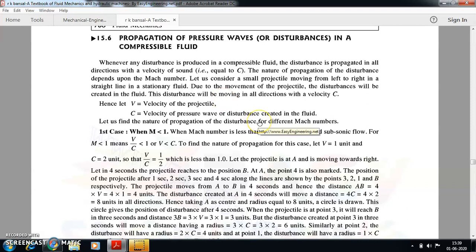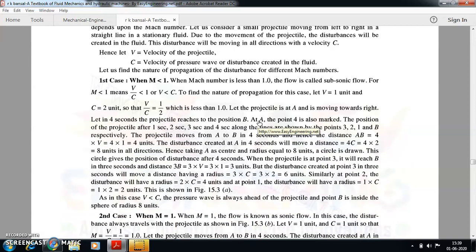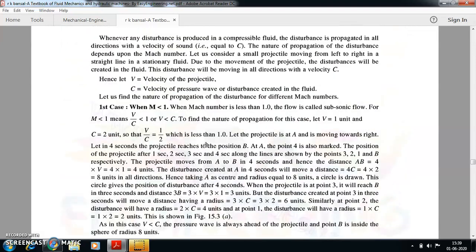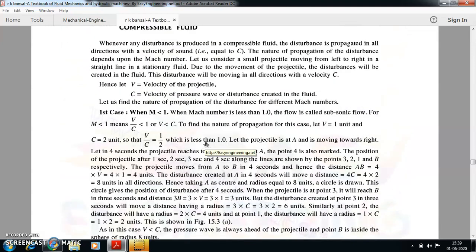So consider a small projectile moving from left to right in a stationary fluid, in a straight line. This projectile is moving from point A to point B. We are considering it in order to understand the propagation of disturbance inside the compressible fluid.